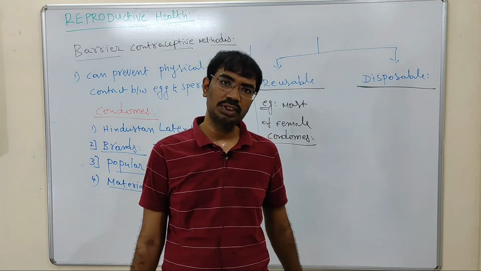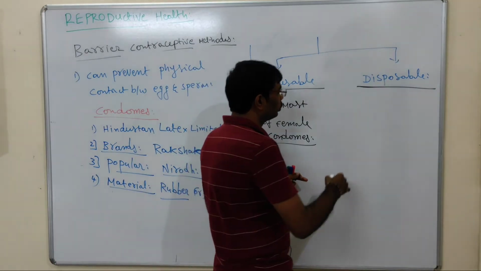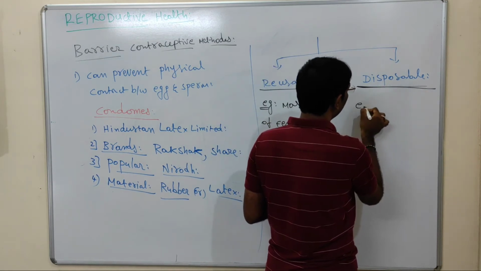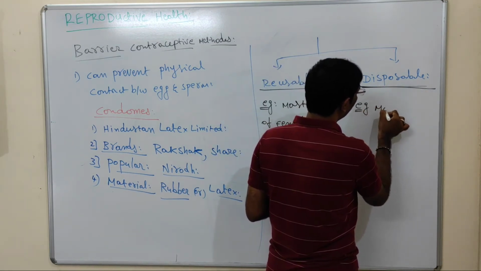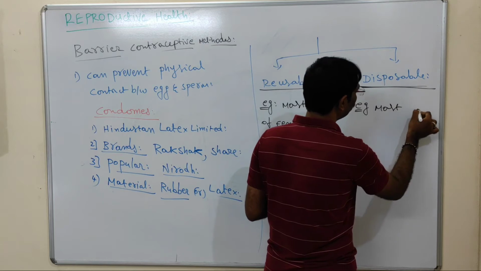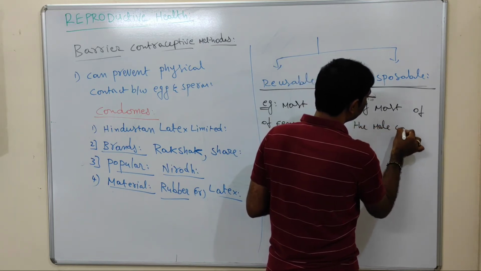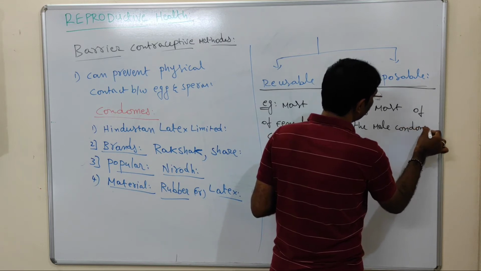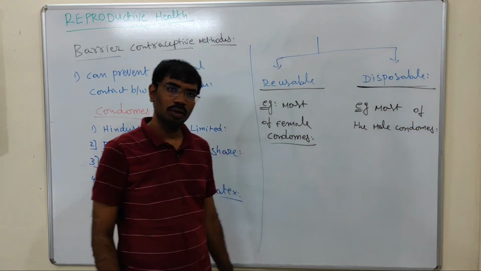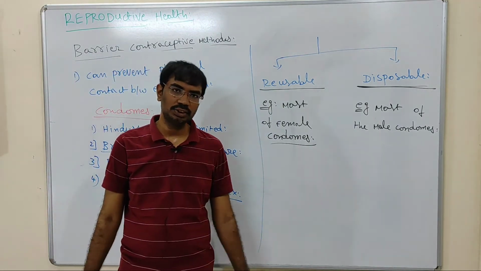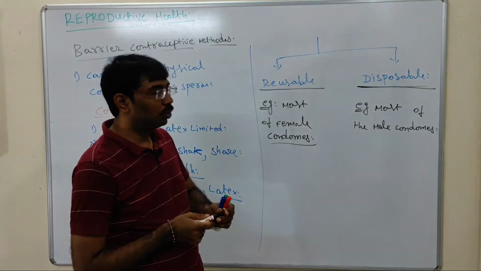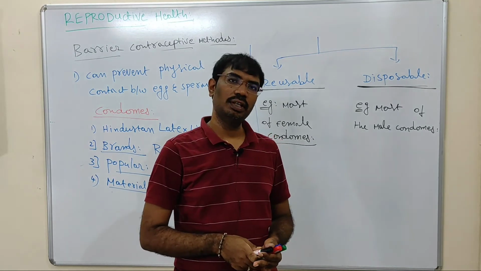That kind of condom is called a disposable condom. For example, most of the male condoms are disposable condoms. So these are the two varieties of condoms: reusable condoms are available, and disposable condoms are available.